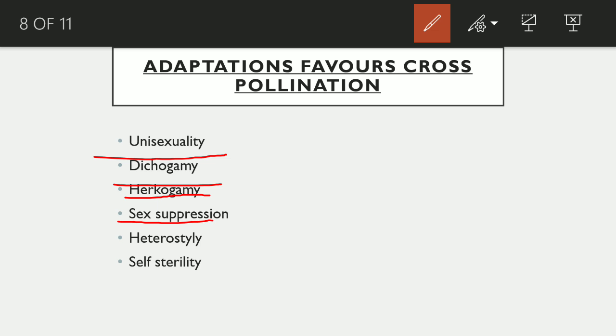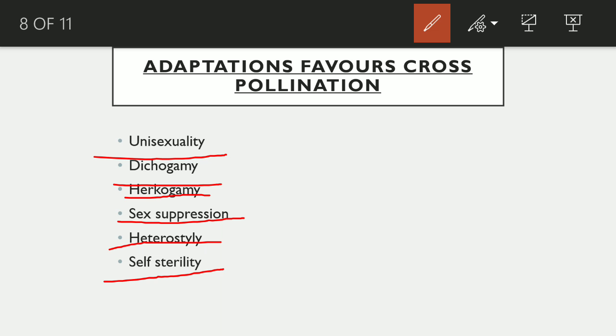Next is sex suppression. Sometimes in a bisexual flower, one sex is suppressed. In this way, only cross-pollination is possible. Next is heterostyly. In plants of some species in which flowers are dimorphic, the style and stamen are of different length, thus facilitating cross-pollination.